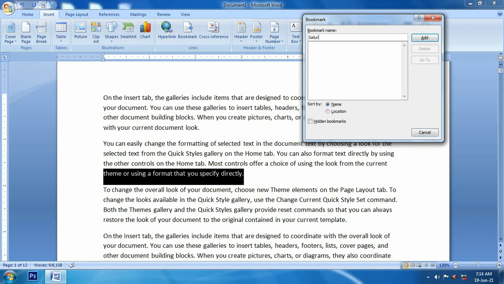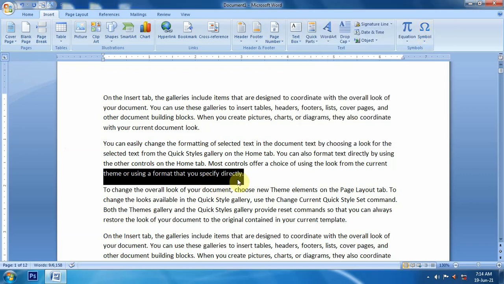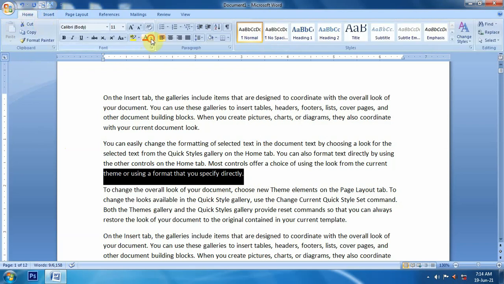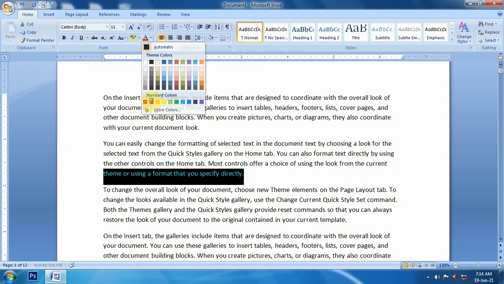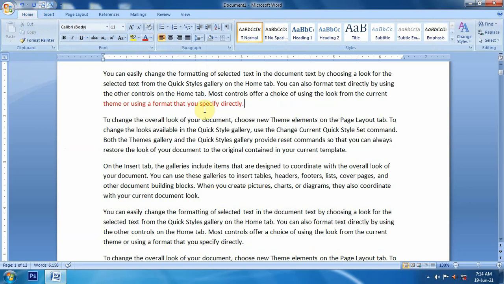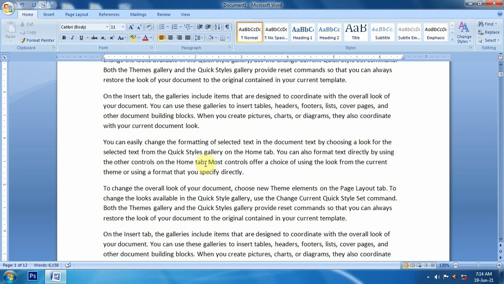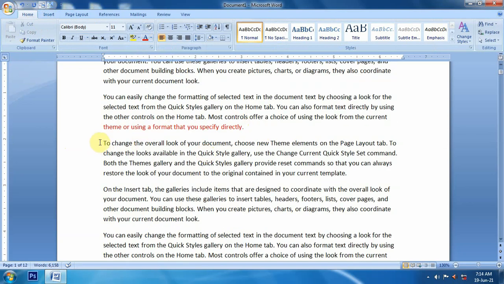Today is Saturday, so I will name it Saturday. On Saturday I studied this book up to here. So I will say add bookmark. It is the Saturday bookmark. I can change its color also so that I can differentiate it.